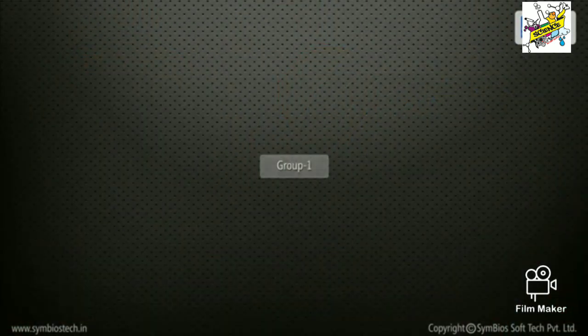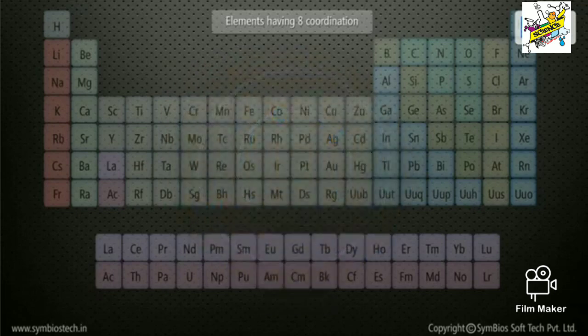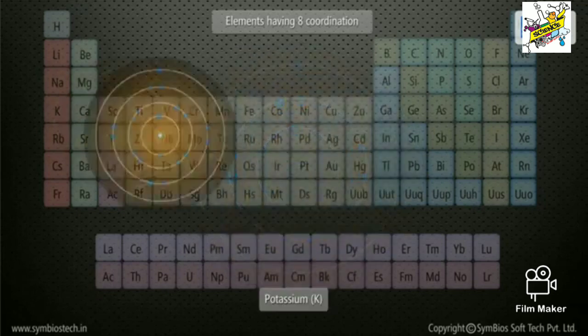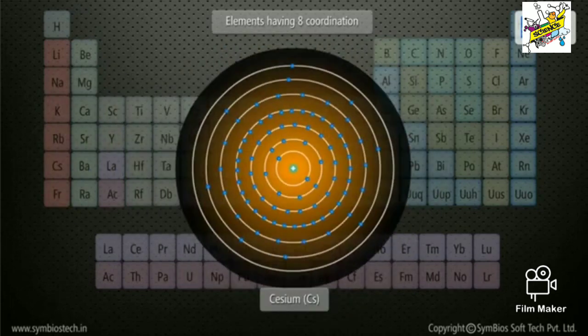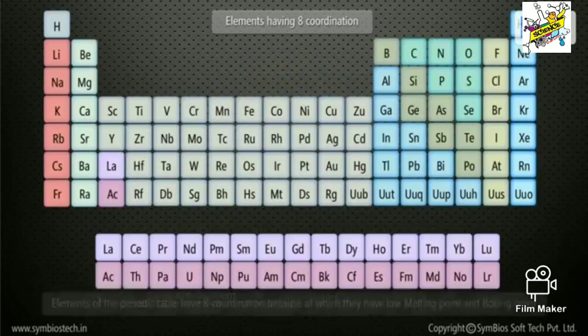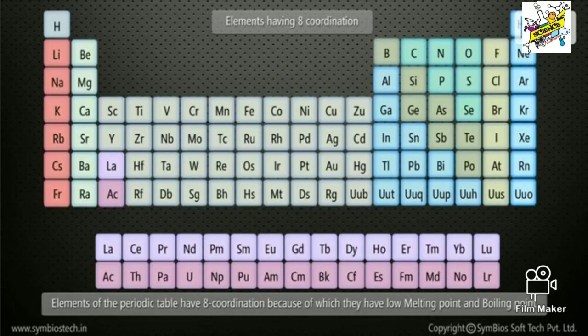Group 1: lithium, sodium, potassium, rubidium, cesium, and francium elements of the periodic table have 8 coordination, because of which they have very low melting point and boiling point.